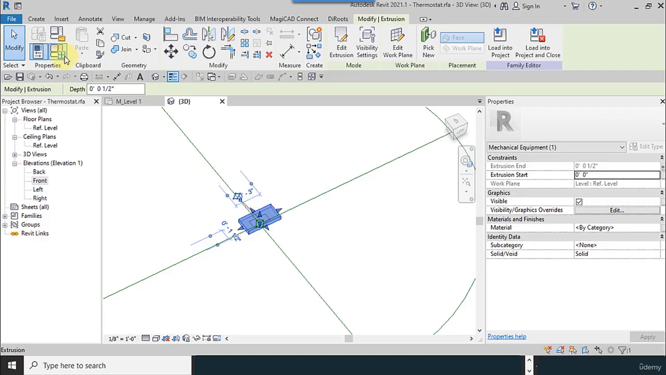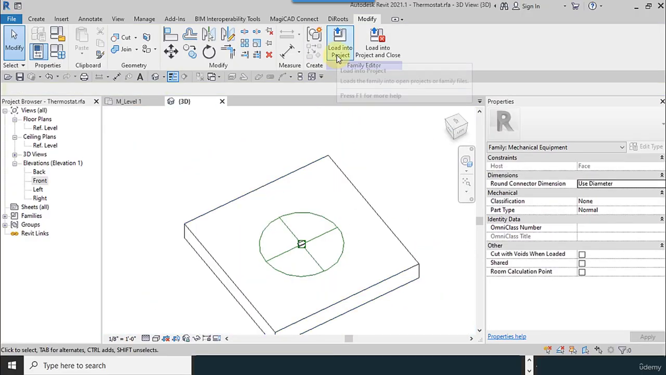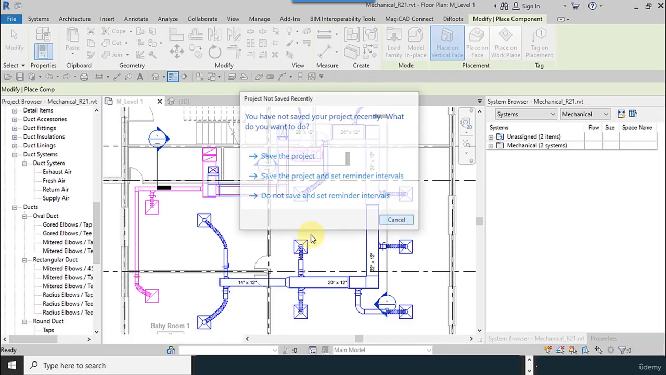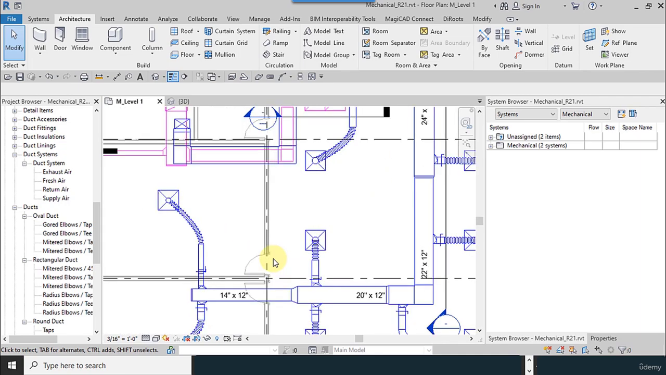Before that, you need to set the parameters and material from properties window. But now we do not want to do that. And I load it into the project. It asks me to save the project or no. Pay attention to this. I define the thermostat in the mechanical equipment category.